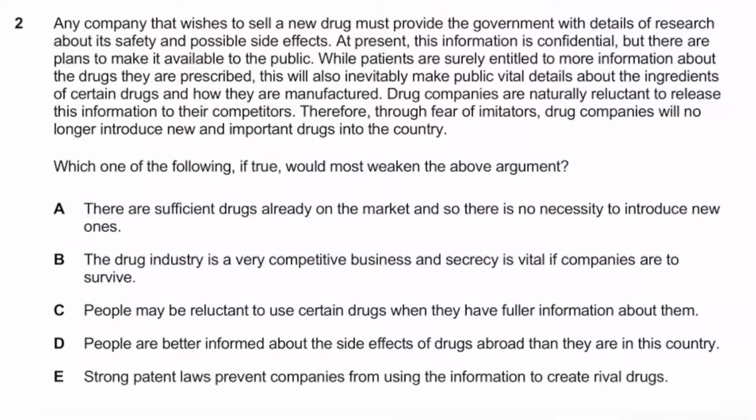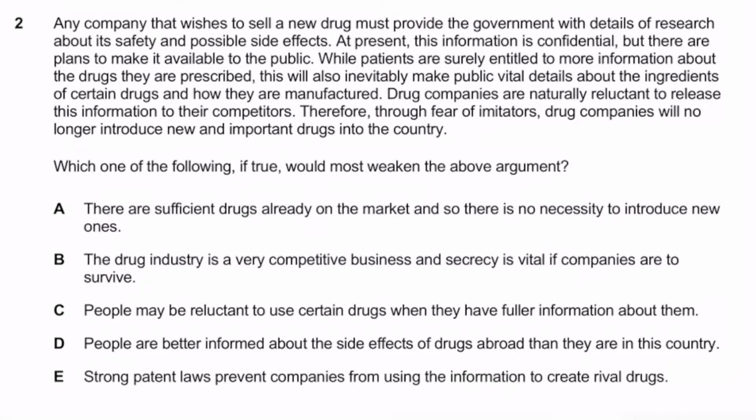While patients are surely entitled to more information about the drugs that are prescribed, they will also inevitably make public vital details about the ingredients of certain drugs and how they are manufactured. Drug companies are naturally reluctant to release this information to their competitors. Therefore, through fear of imitators, drug companies will no longer introduce new and important drugs into the country. Which of the following, if true, would most weaken the above argument? So guys, pause the video, give yourself just over a minute, be sure to be back after that, and then we'll be going through the solution.